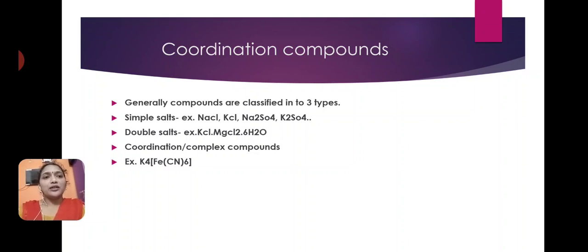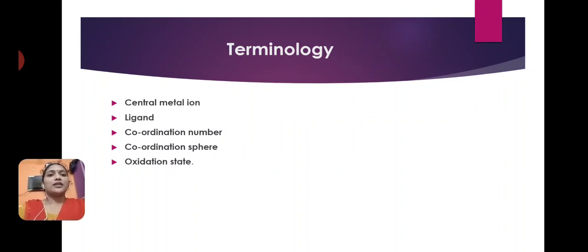This is about the introduction of coordination compounds. Coordination compounds have complex structures, and when dissolved in water they do not undergo complete ionization, only partial ionization. Next, the terms present in coordination compounds: central metal ion, ligand, coordination number, coordination sphere and oxidation state. These are the important terms.